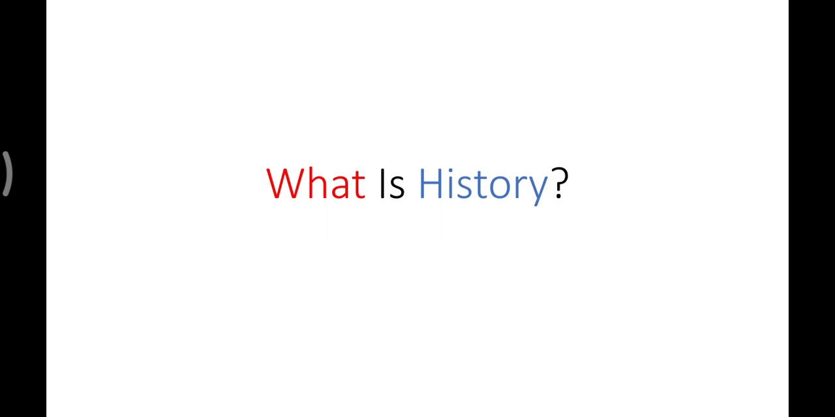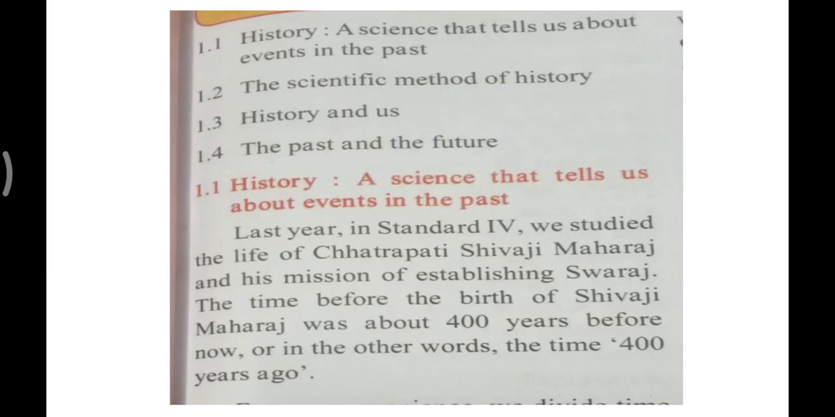What is history? If you don't have the book, I have given the photos of the chapter, so you can see the photo and read the content of the photo. Okay, so see what we are going to learn in this topic. 1.1 History, a science that tells us about events in the past. 1.2 The scientific method of history. 1.3 History and us. 1.4 The past and the future. Okay, so these are the four contents which we are going to learn in this topic.